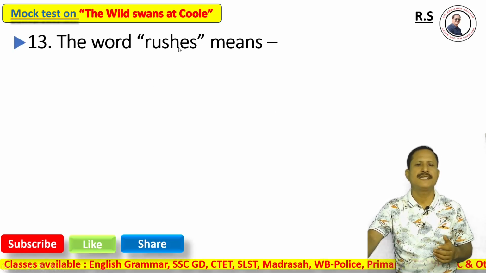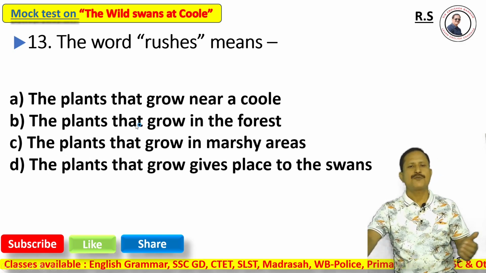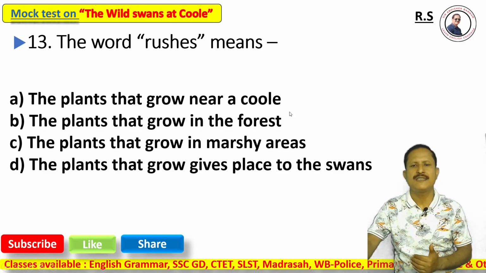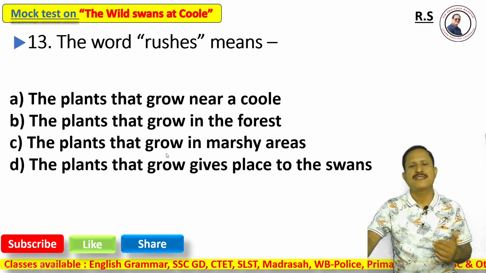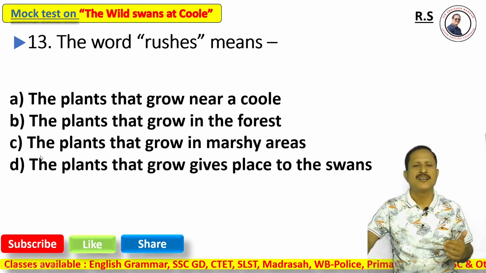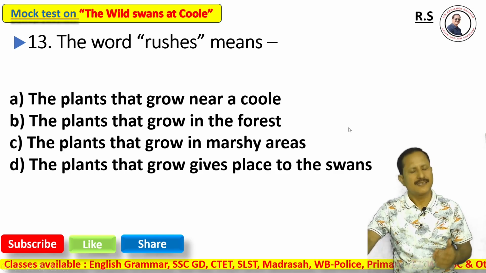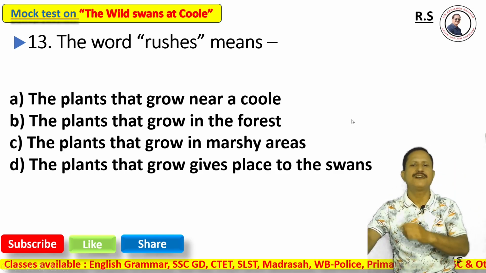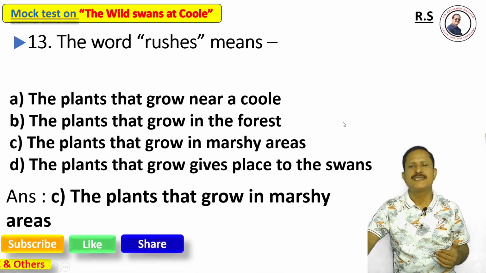Now, question number 13. What does the word rushes imply? Option A, the plants that grow near a pool; option B, the plants that grow in the forest; option C, the plants that grow in marshy areas; option D, the plants that give a place to the swans. The answer is definitely option C, the plants that grow in marshy areas.